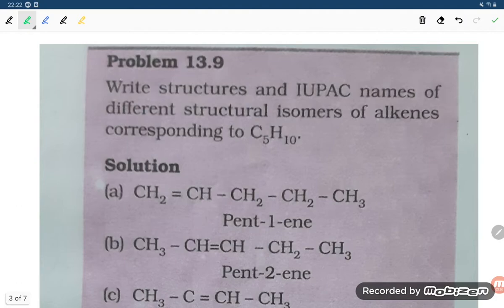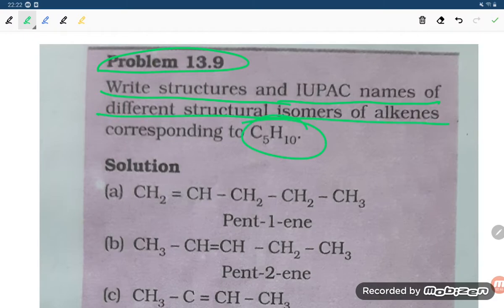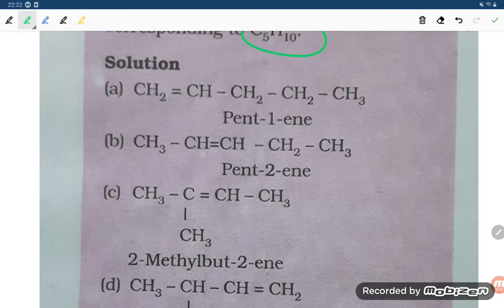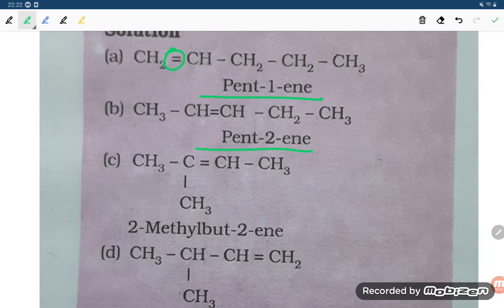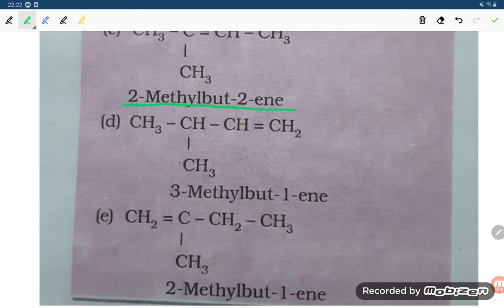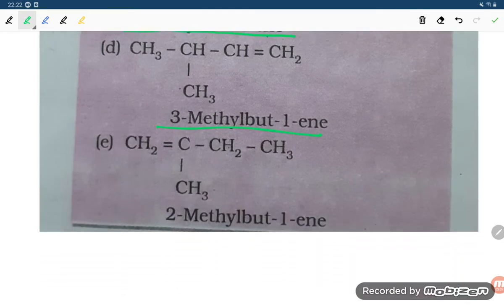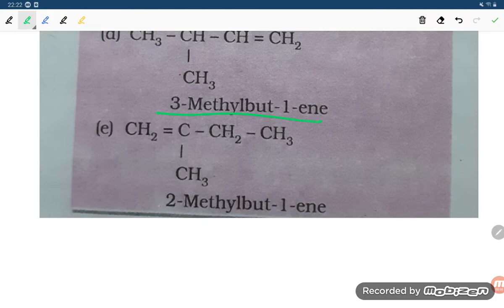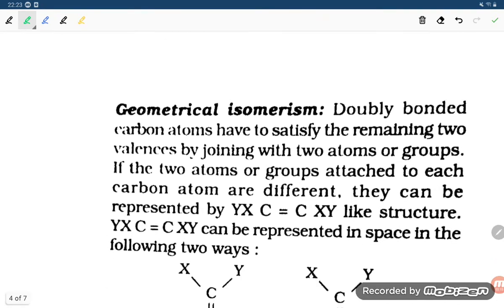Now let us take one question: write the structures and IUPAC names of the different structural isomers of alkene having the formula C5H10. With the ene on the first position, we have pent-1-ene. On the second position, pent-2-ene is possible. With branching, 2-methylbut-2-ene is there, and the next is 3-methylbut-1-ene. The fifth one is 2-methylbut-1-ene. So a total of five structural isomers are possible.